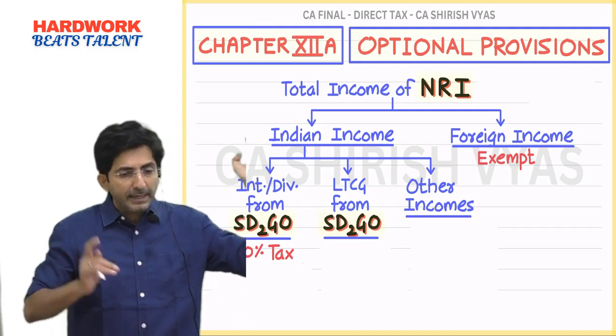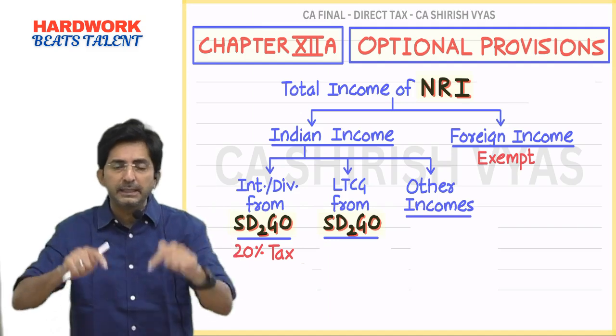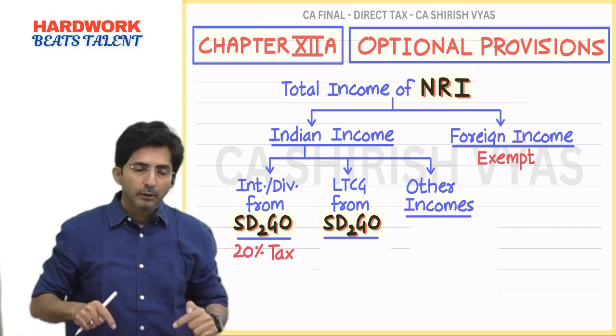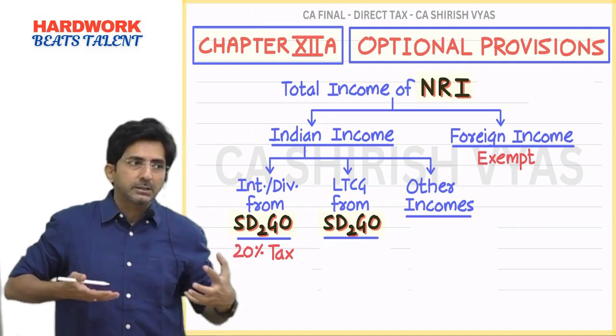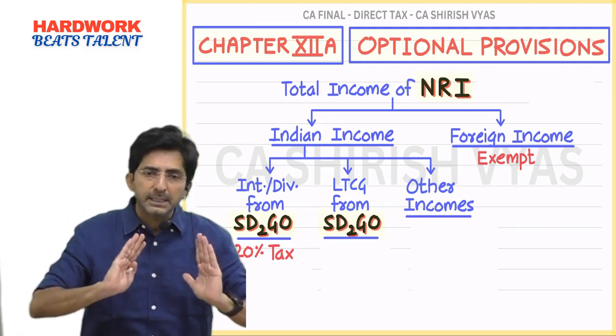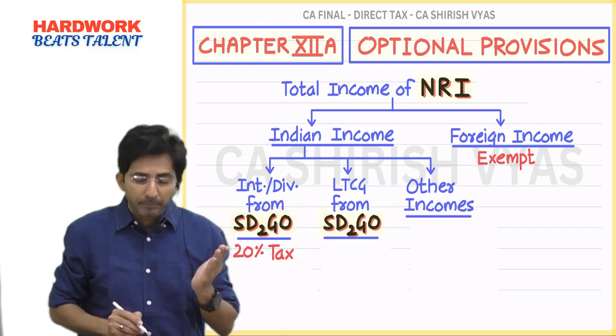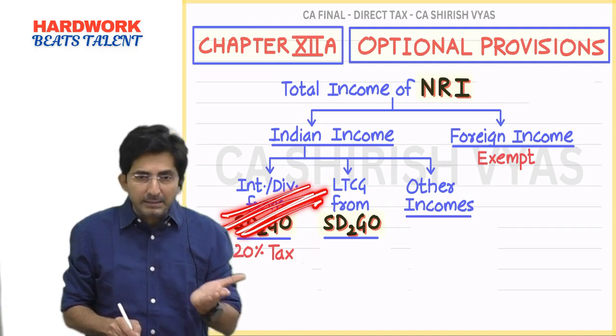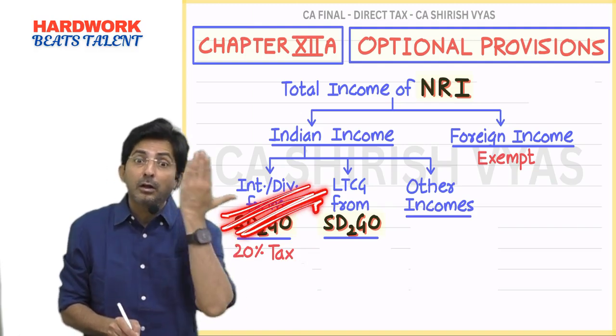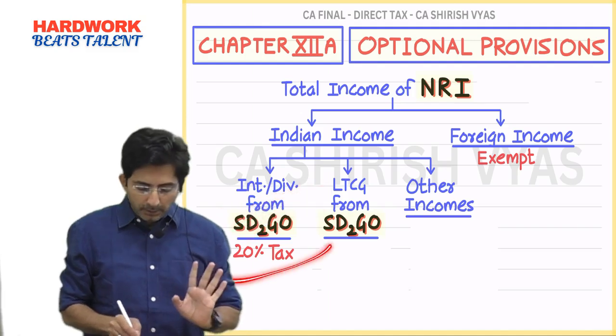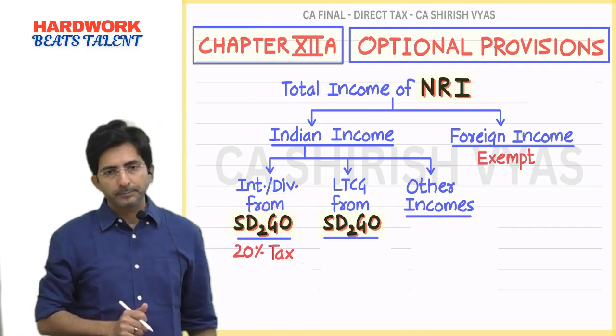If an NRI invests dollars and pounds in Indian SADGO, whatever income it generates will be subject to a concessional rate. 20% is the concessional rate. Otherwise, interest and dividend in slab rate can go up to 30% also. But here the tax rate is 20%.